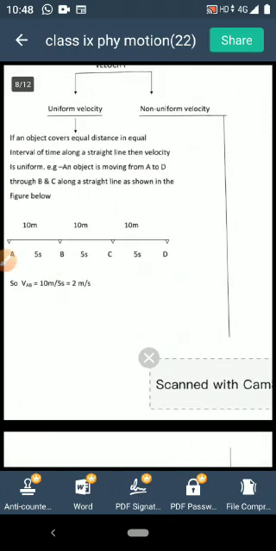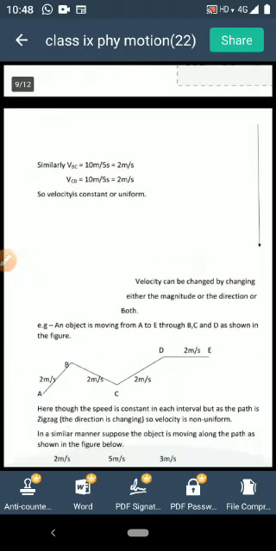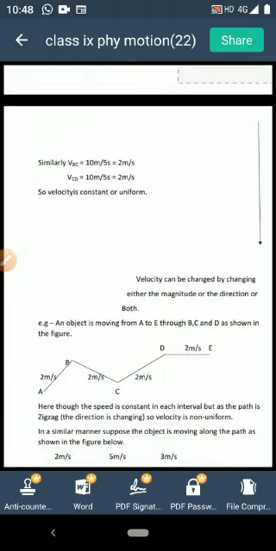Now you see, for non-uniform velocity, as velocity is a vector quantity, it can be changed either by changing the magnitude, that is the amount of speed, or by changing the direction, or by changing both. Here I have given one example. The object is moving from A to E. Clear?